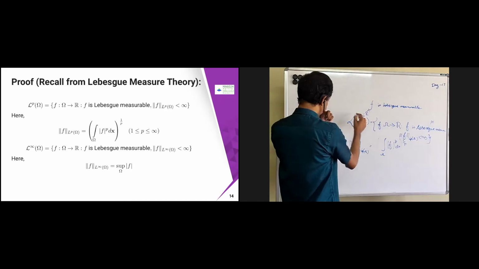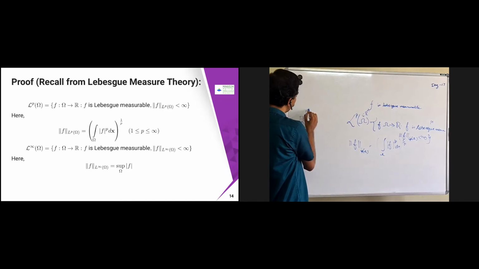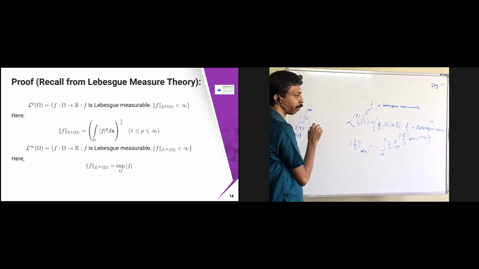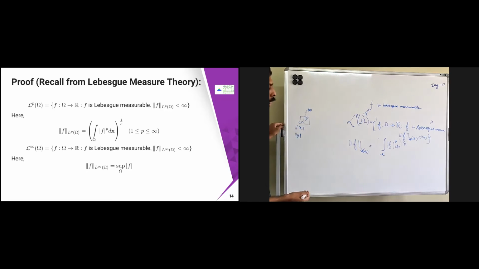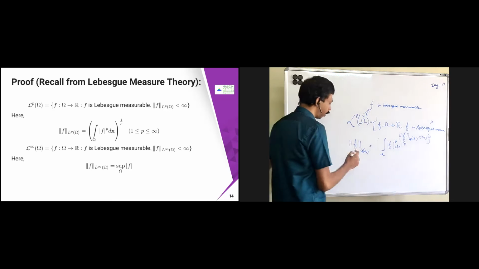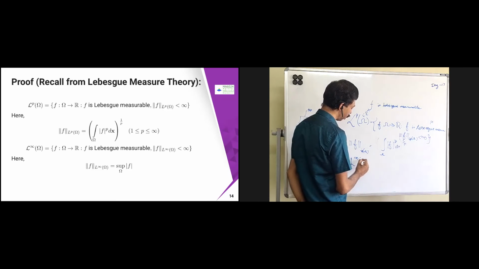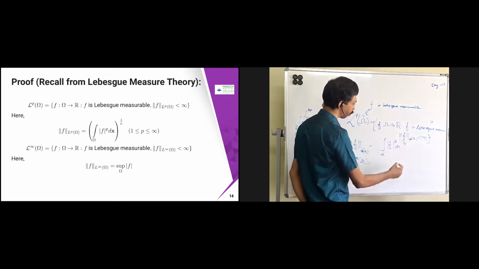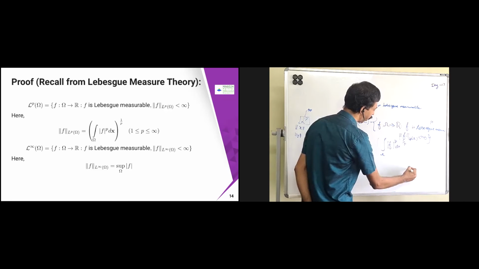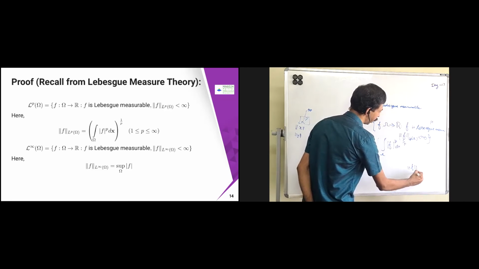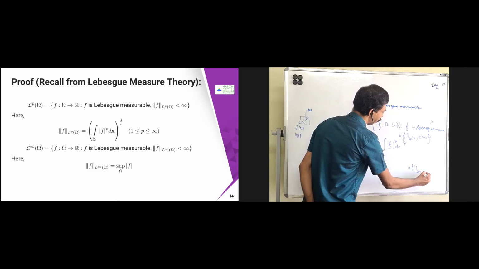Similarly, this is for LP. Here also we will define something like L infinity. In L infinity, what you take is the maximum of the xi. In case it is R power n, you will take the maximum. Sorry, if it is an infinite space, you will take something different, like the supremum. Same thing here. I'm just going to define something called L infinity of omega, same kind of setup. Only this one is going to change. There I'm just going to define the norm differently.